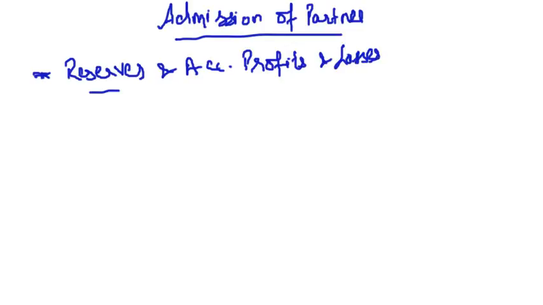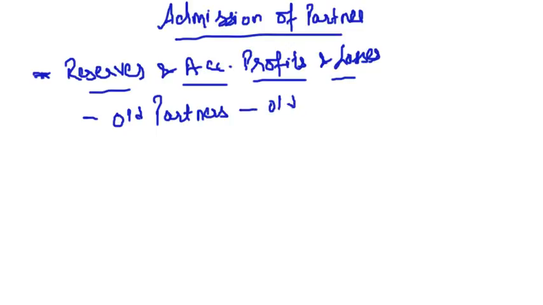What we discussed in the last lecture is that reserves are nothing but the profits only, because reserves are the amount set aside out of the profits to meet any future contingencies. So anything that is earned before the admission of a new partner must be distributed among the old partners in old ratio.